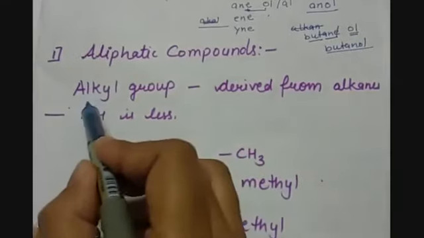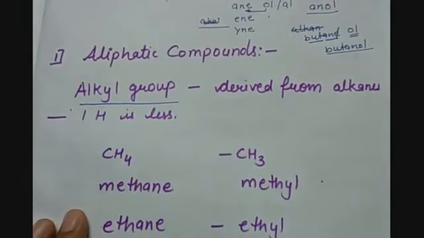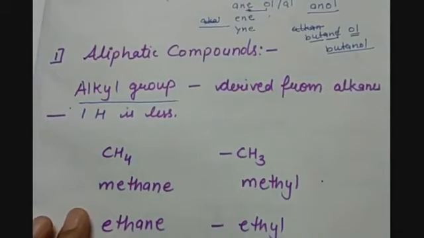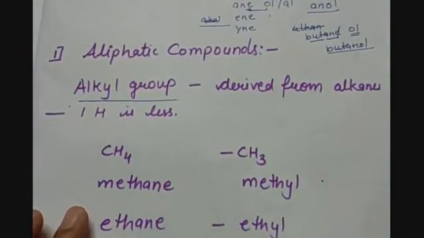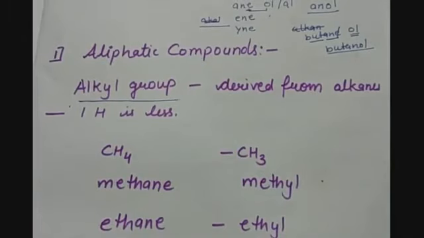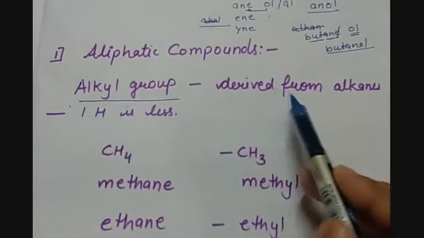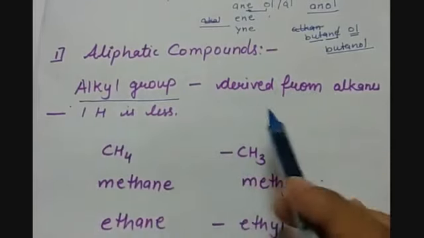One word is important here: alkyl group. Alkane, alkene and alkynes denote the saturated and unsaturated hydrocarbons. But when we remove one hydrogen from the alkane, it becomes an alkyl group. So the alkyl group is derived from the alkanes, with one hydrogen less.